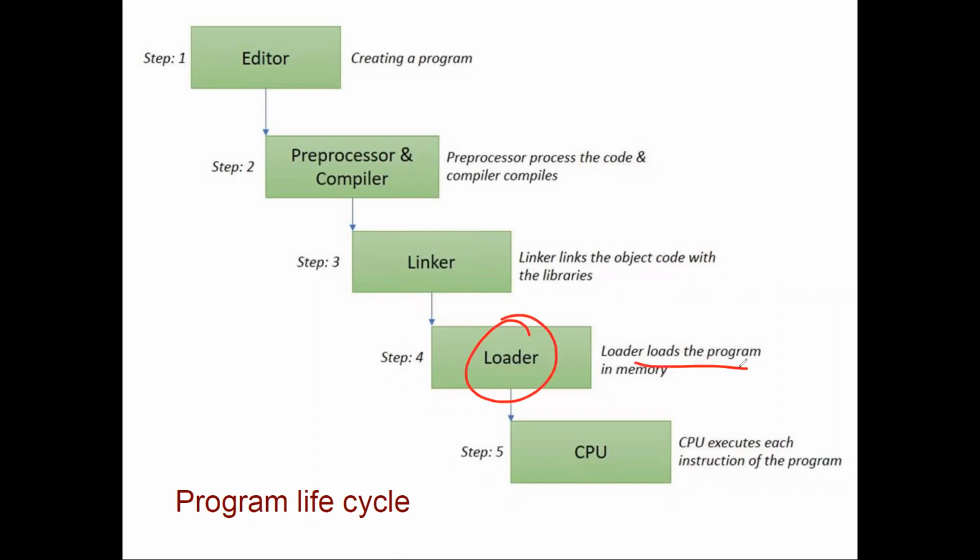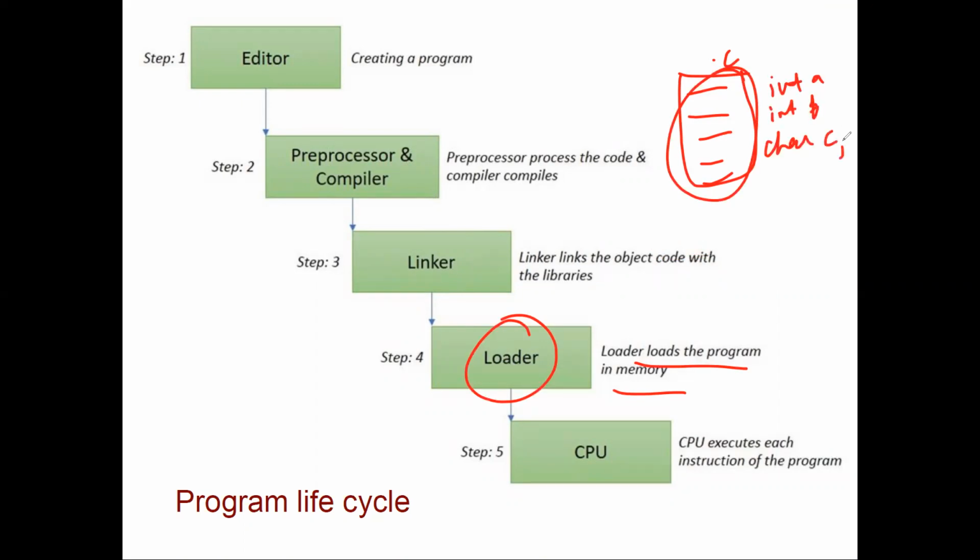Loader means that we are loading the program into the memory. Loader simply does one thing: let's say I have done some coding, I have saved it with a .c extension file. So whatever the values are required here, let's say int a, int b, and char c. And suppose we give the values also, a equal to 10, b equal to 10, and c equal to, let's say, 'a' with a single quote. So in this we are getting two integers, a size of 8 bytes, because one integer is 4 bytes. Similarly char has 1 byte.